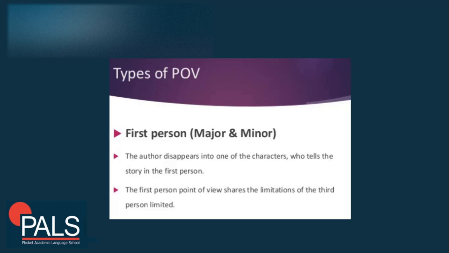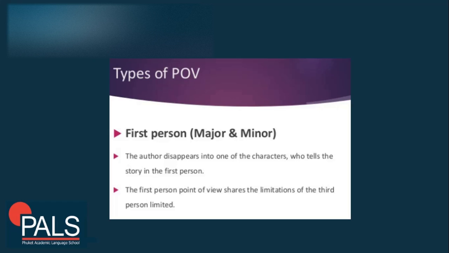Now we also have first person. In here, the author disappears into one of the characters who tells us the story in the first person. So meaning the narrator is part of the story. It doesn't mean that the narrator or the writer is the one who's talking.